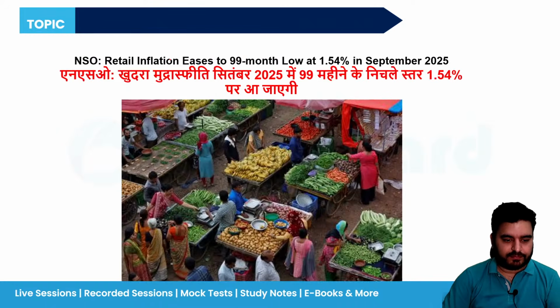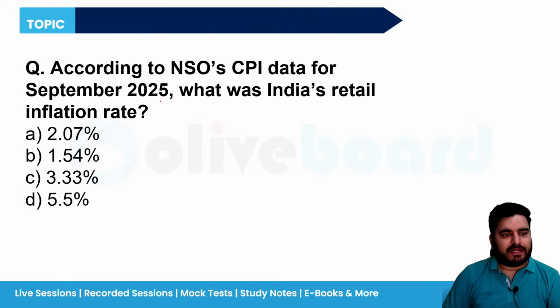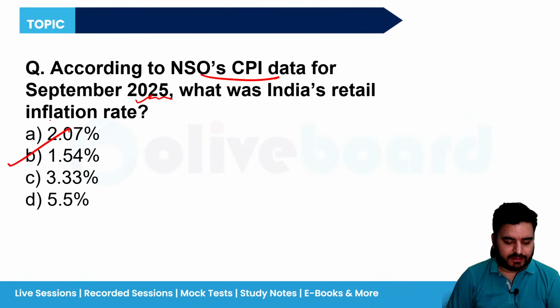So next is NSO has released that retail inflation eases to 99-month low at 1.54% in September 2025. Okay. So as per NSO's CPI data for September 2025, what was India's retail inflation rate? So 1.54%. See, there is a committee known as the Monetary Policy Committee.